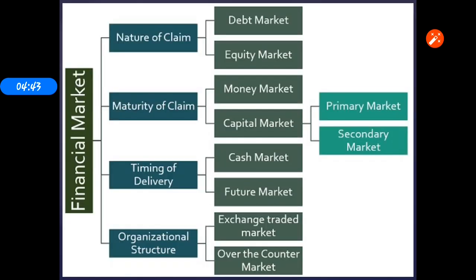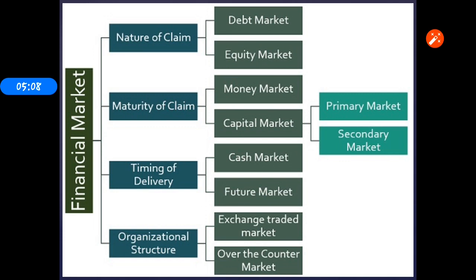So look at here, our Indian financial market is classified into different parts. It means different types of the financial market. Here, the types of financial market: nature of client, maturity of client, timing of delivery, organizational structure. The first one is the nature of client.